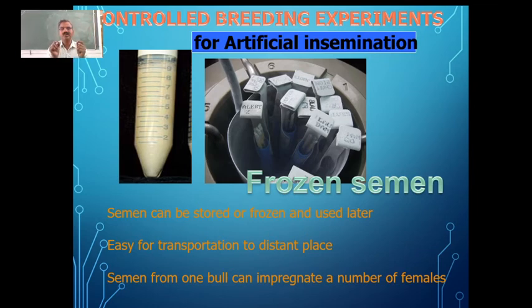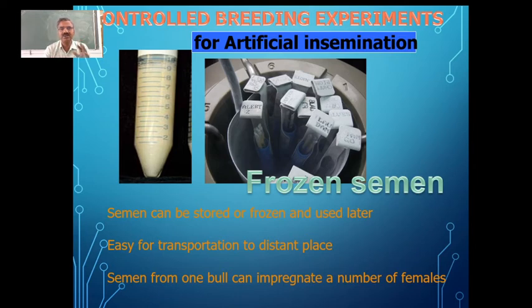Such use of semen from the superior male, the bull, which can be collected, frozen and kept for longer periods, and inseminated into the female whenever necessary, is what we call artificial insemination.